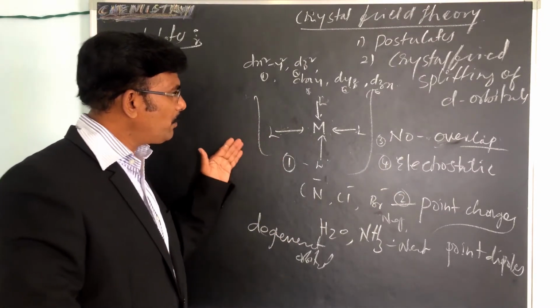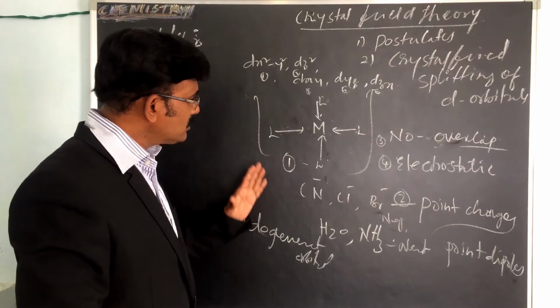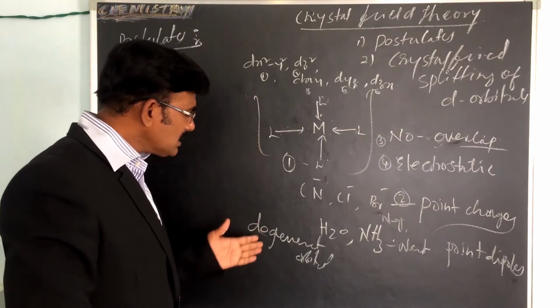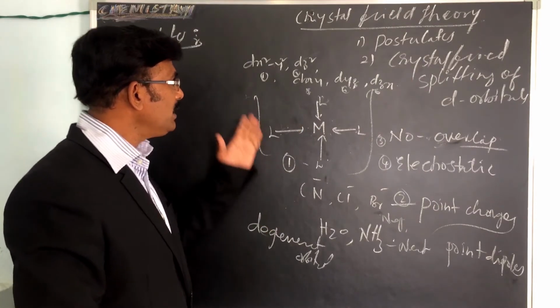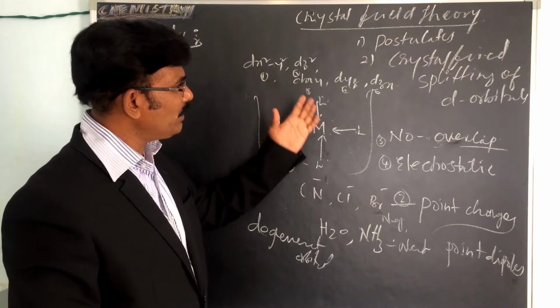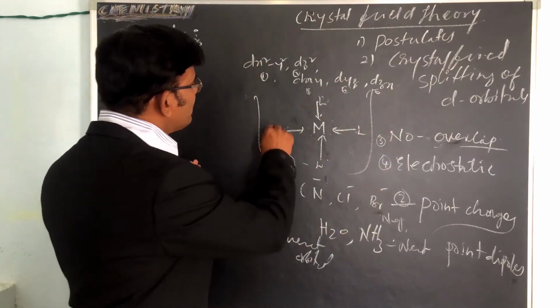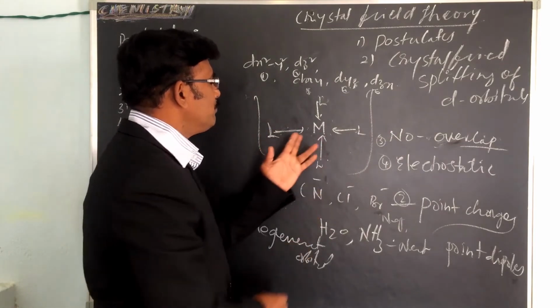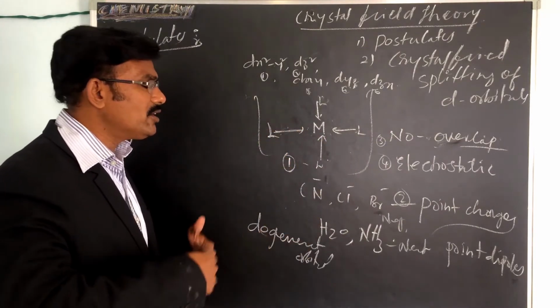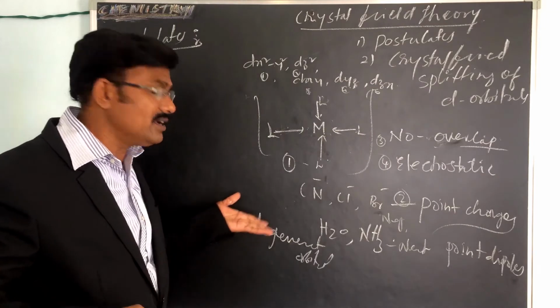First of all, the 5 orbitals have equal energy. But whenever the ligands approach the central metal atom, they automatically lose the degeneracy.